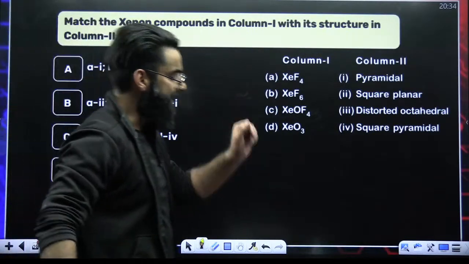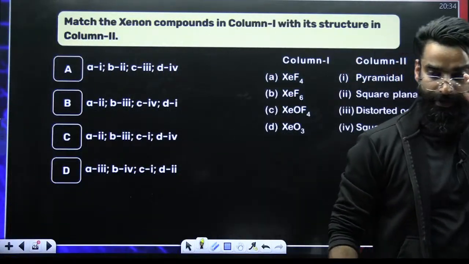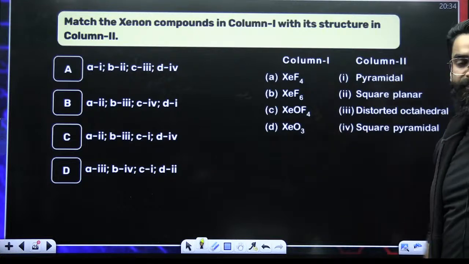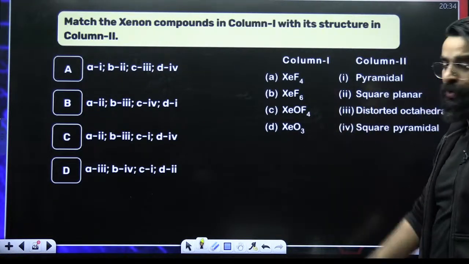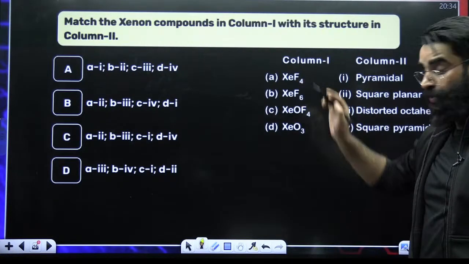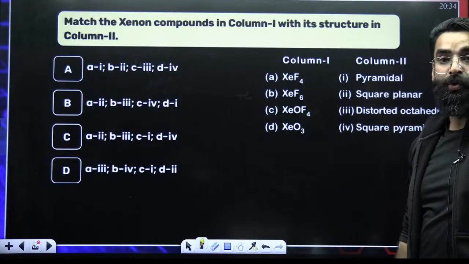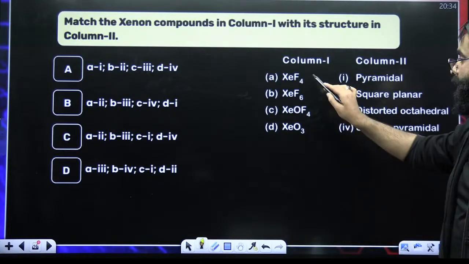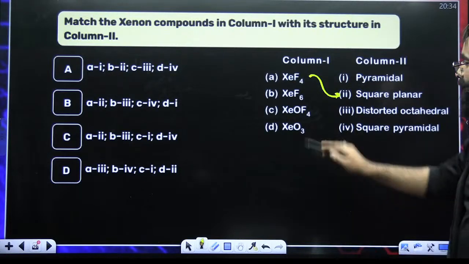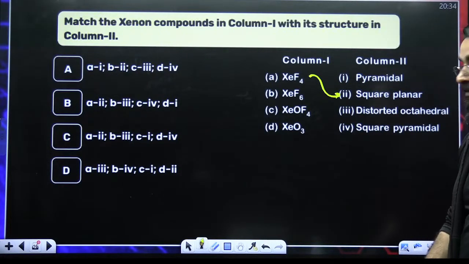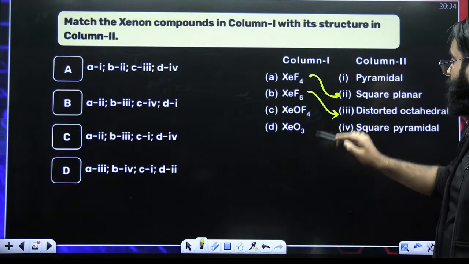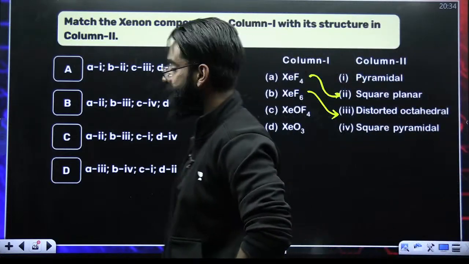Okay. Tell me the answer of this question. Everybody, quick. XEF4. 4 sigma bonds, 2 lone pairs. Square planar. 6 sigma bonds, 1 lone pair. Distorted octahedron. So check if you find any option from this.